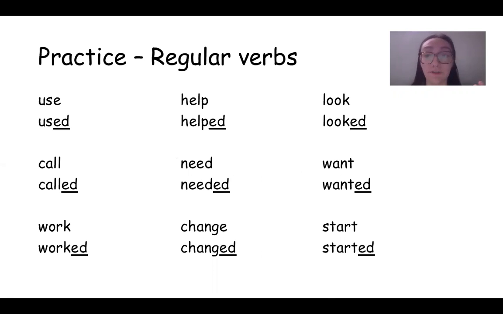So for regular verbs, right, we have regular and irregular. Regular verbs, we add an ed to make it past, so use turns into used. Call becomes called. Work, worked. Help, helped. Need, needed. Change, changed. Look, looked. Want, wanted. Start, started.